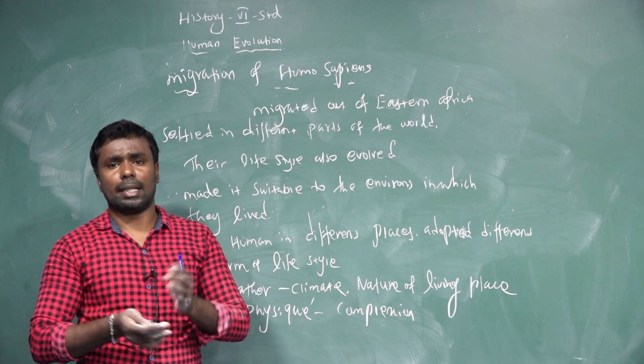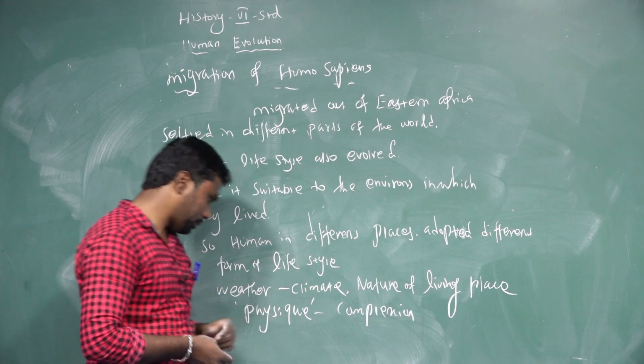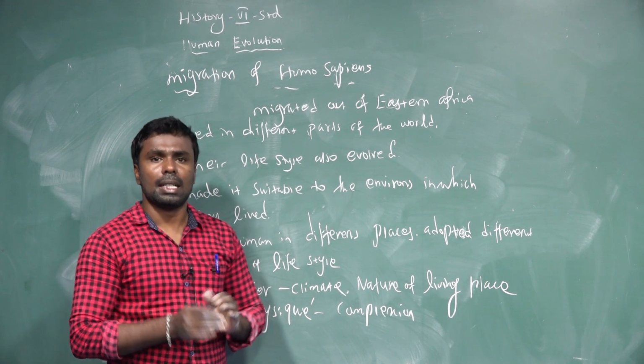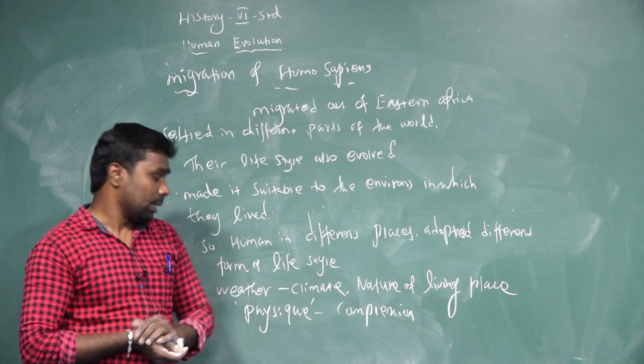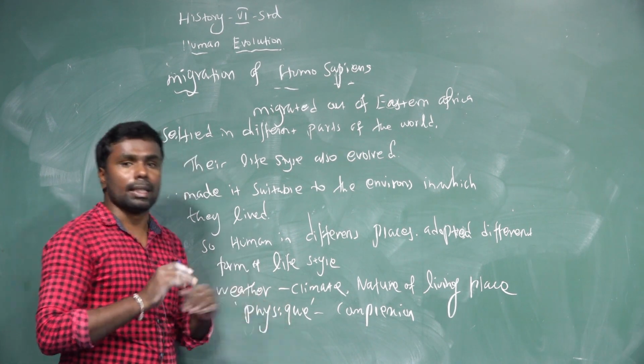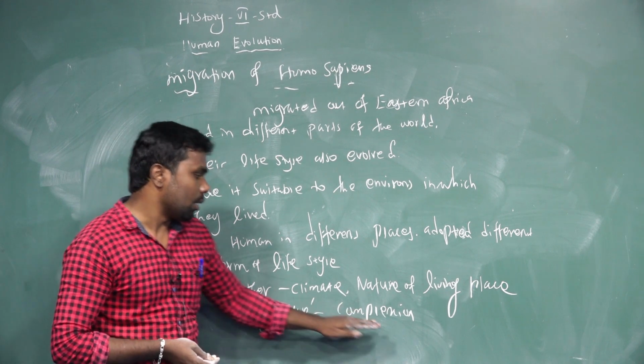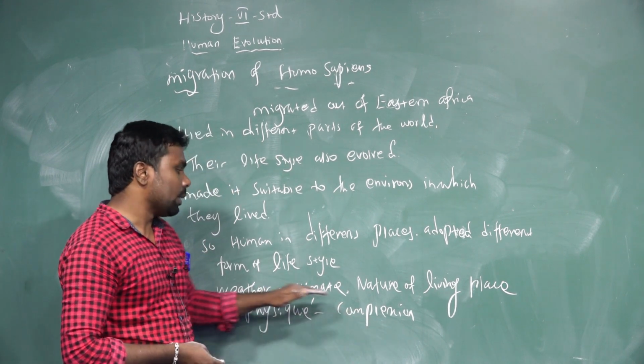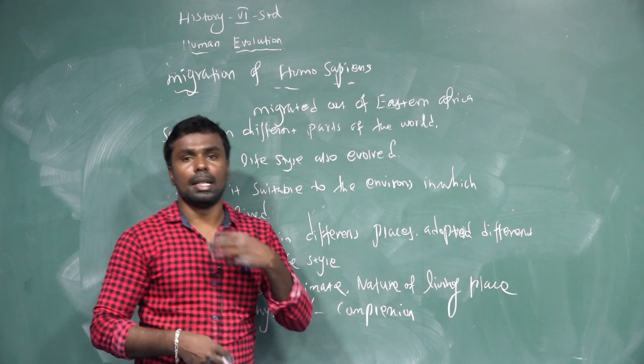Indians have brown skin. Chinese people are different compared to others in their heights. So physics and complexion are different based on weather, climate and nature of living places.